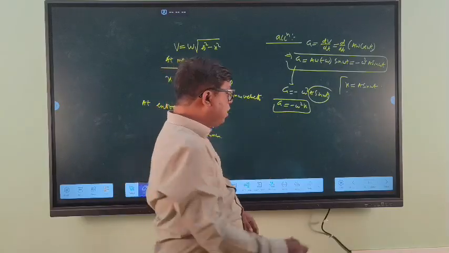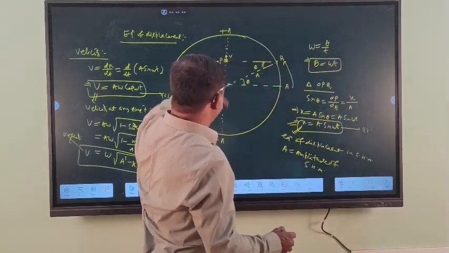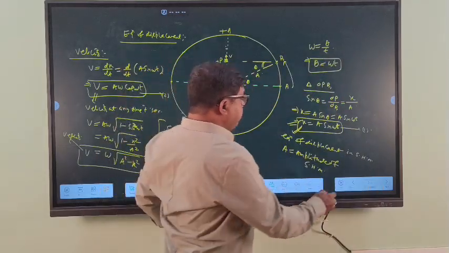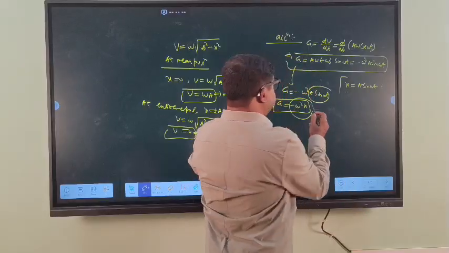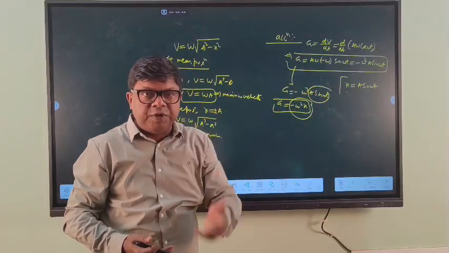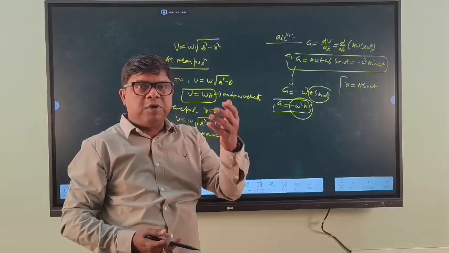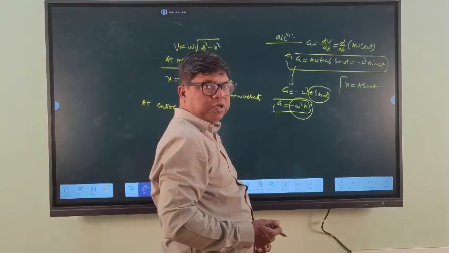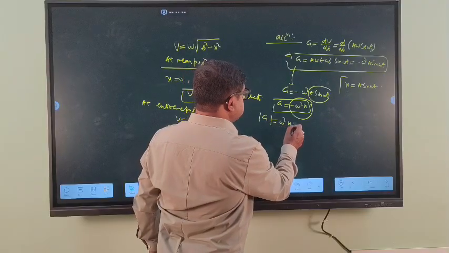So whenever the particle moves in a circular path, its projection on the diameter of the circle of reference executes simple harmonic motion. We have already derived a is equal to minus omega square x, and this is the sure test. Taking the magnitude, a is equal to omega square x.